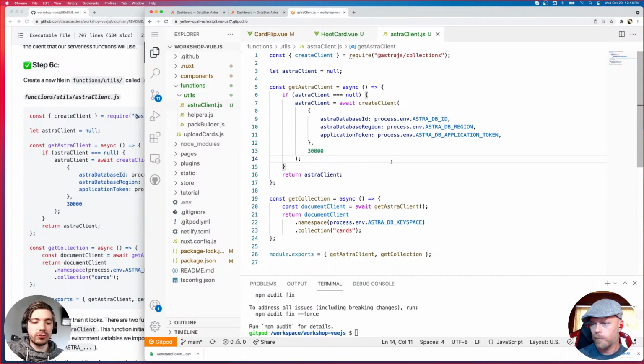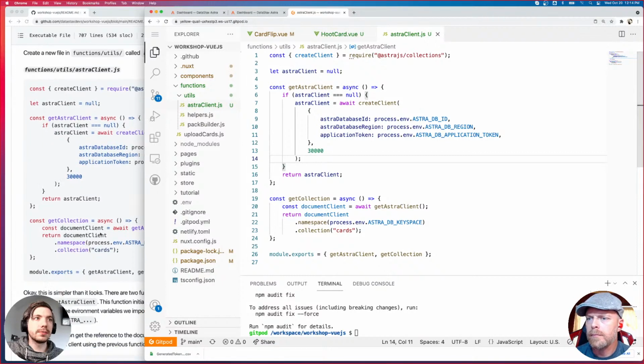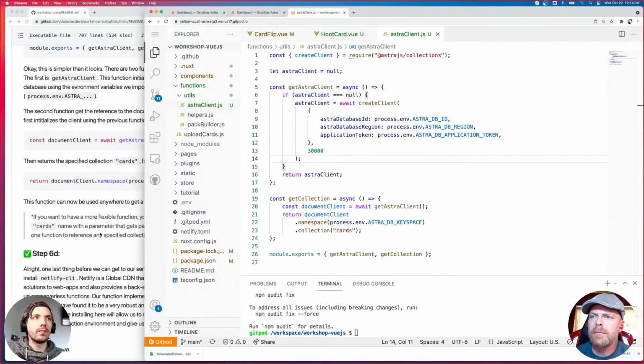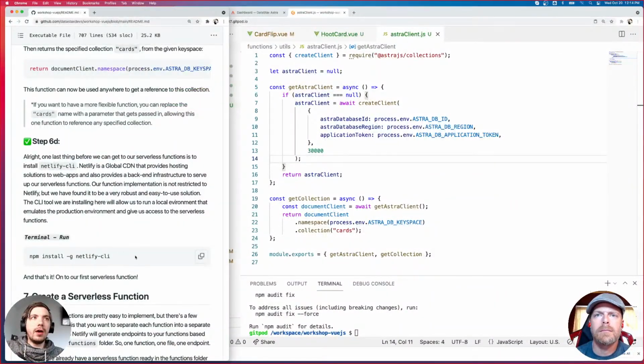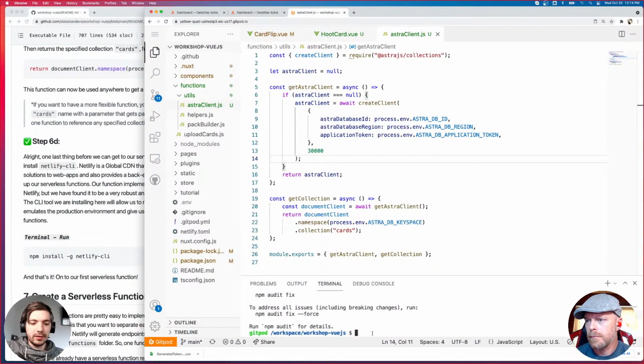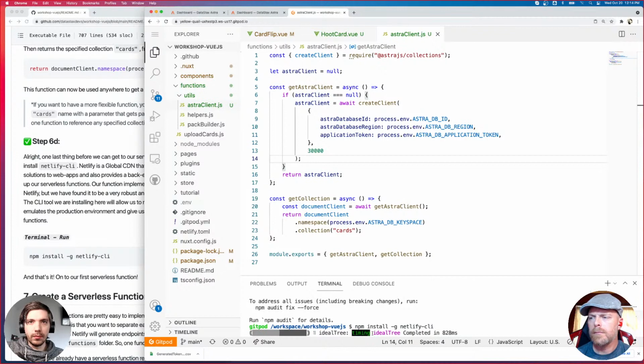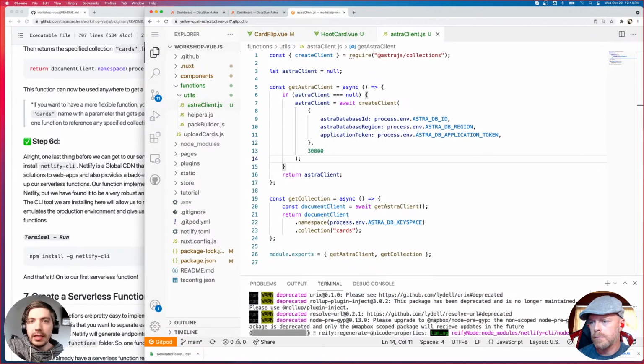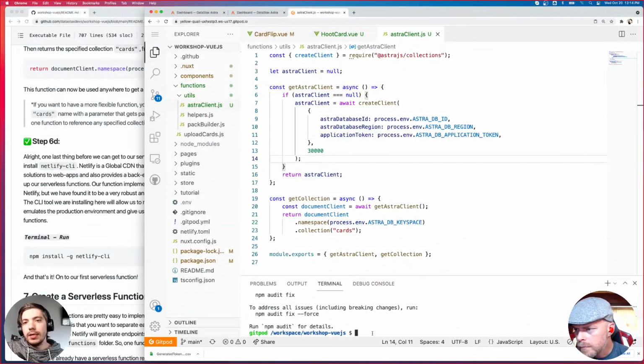So this is our Astra client utility. This is what we're going to be using in all of our serverless functions. And now we're going to install the Netlify CLI by executing this command. Again, the CLI is a local tool to set up a local environment that emulates what the Netlify environment will do if we were to host this live.